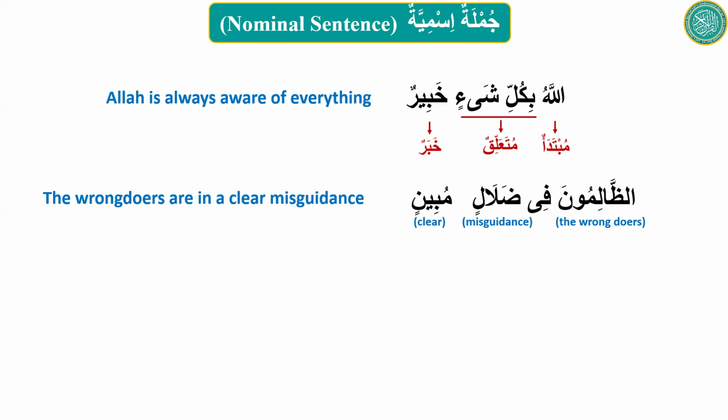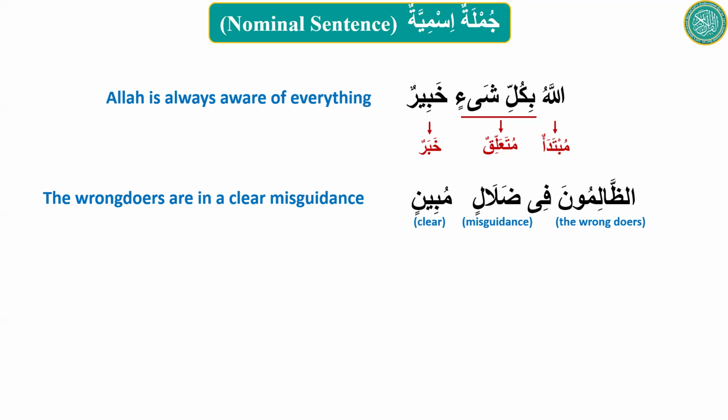ضلال مبين is jar. Forget about fi, just dalalin mubinin. Is it مضاف إليه? No, mudaf. Dalalin is heavy, it cannot be mudaf. So I think في ضلال is jar مجرور. Fi dalalin is jar majroor.